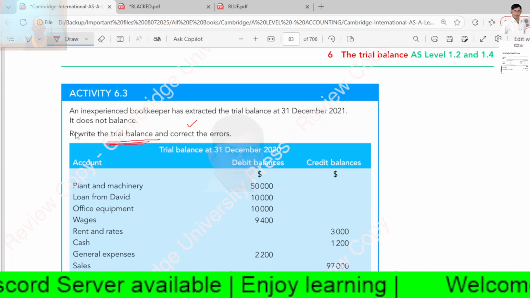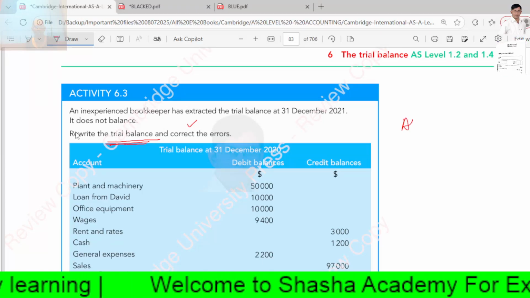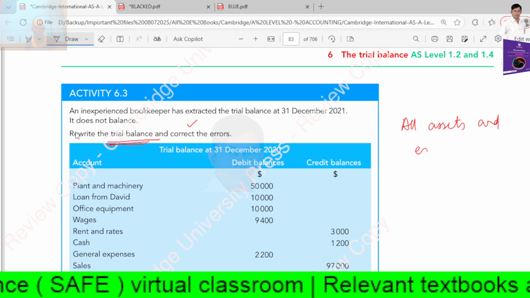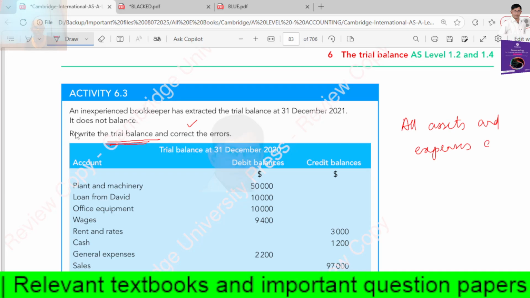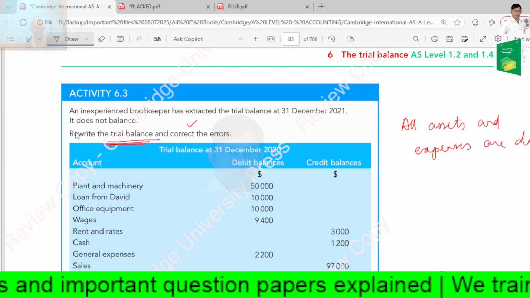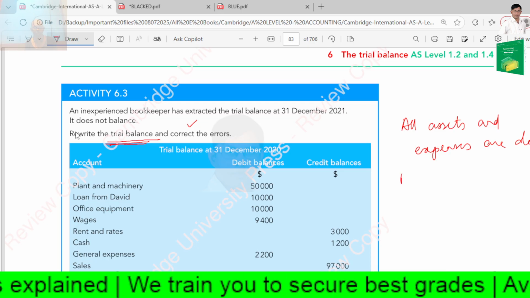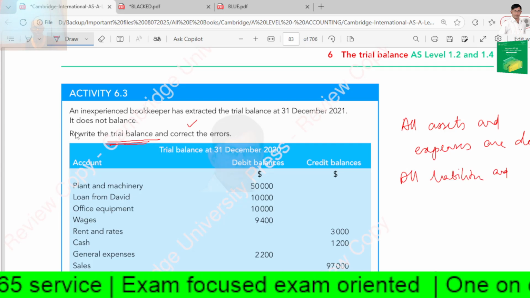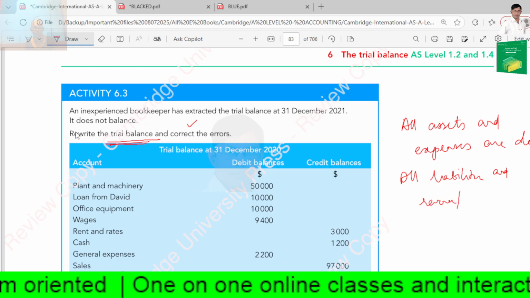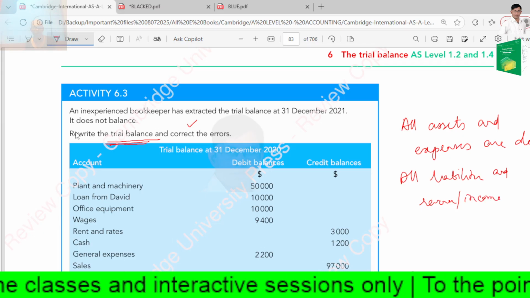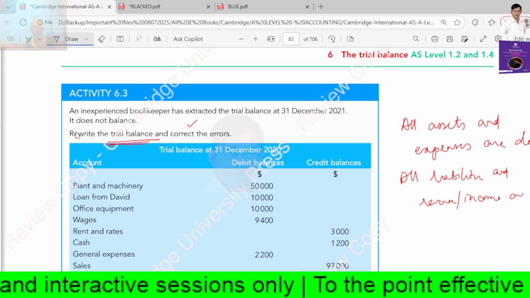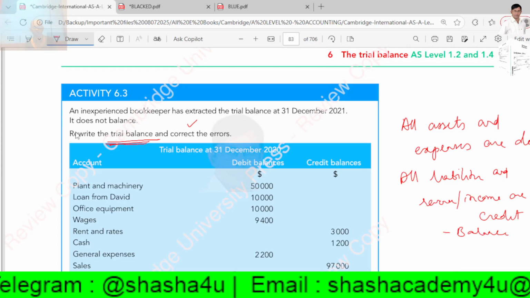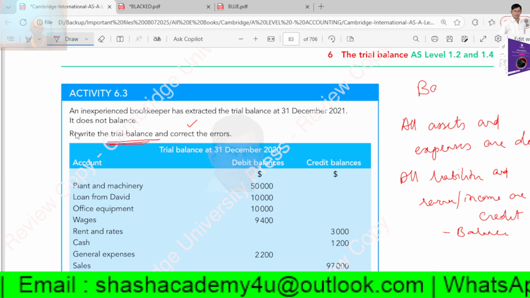So you know, all expenses, all assets and expenses are debits. All incomes, all liabilities and revenue or incomes are credits. So they are credit balances. Okay, remember, this is the basic rule for trial balance. Remember this.